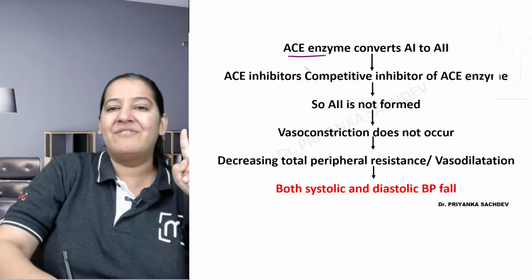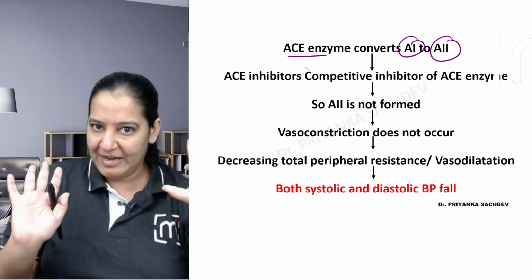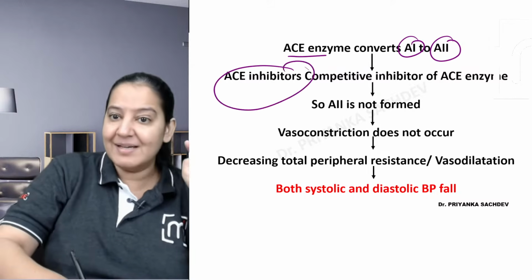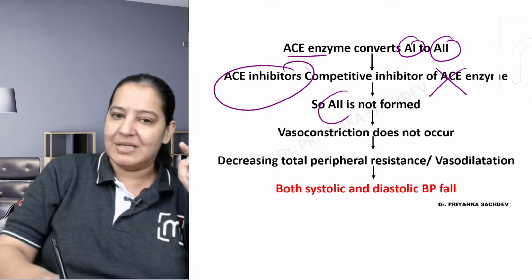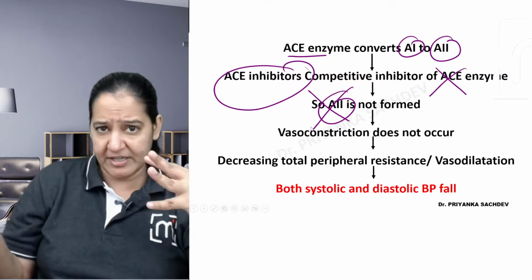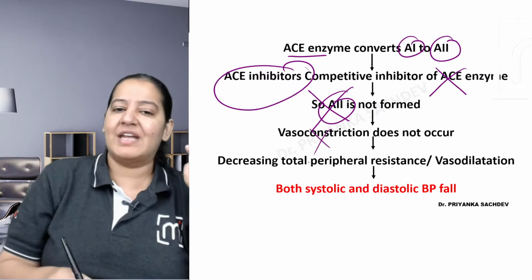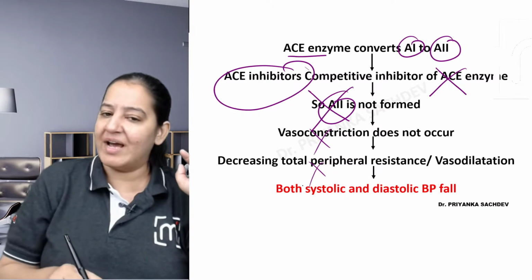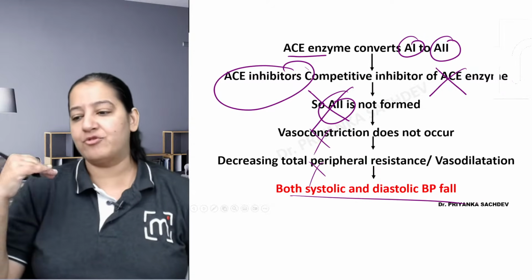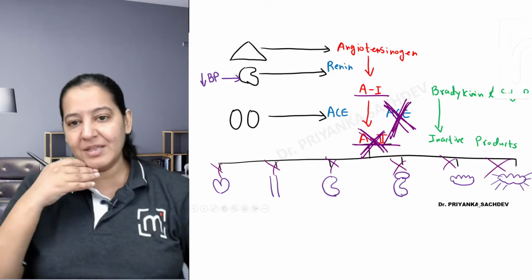So ACE converts angiotensin 1 to 2. Normally, we know that. So ACE inhibitors inhibit the ACE enzyme. So angiotensin 2 is not formed. 1 is not converted to 2. 2 is not formed. It is not acting on the organs. So blood pressure will not rise. It will fall. This is how you have to write in your exam. Come on. Give me a thumbs up.